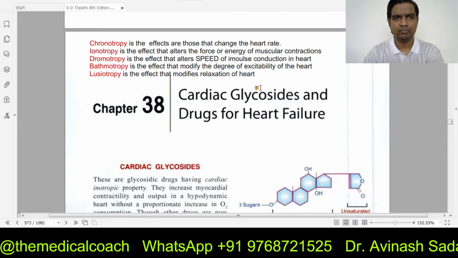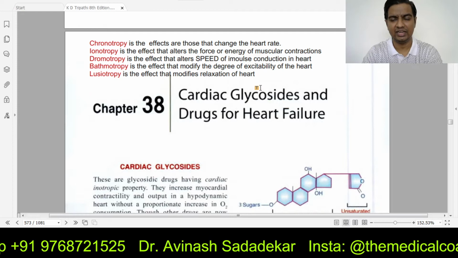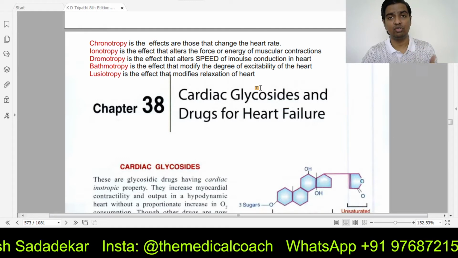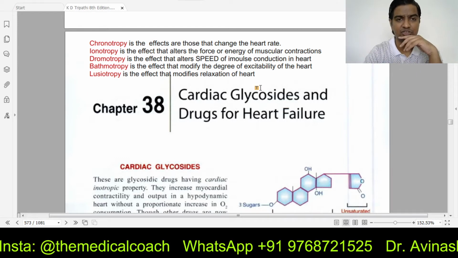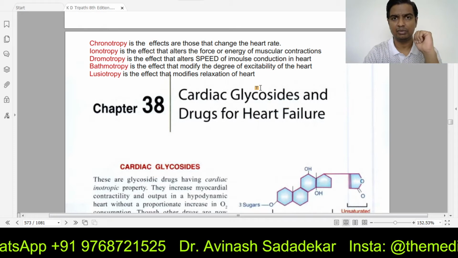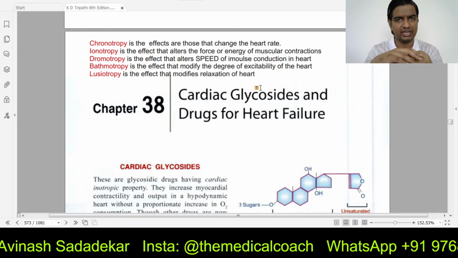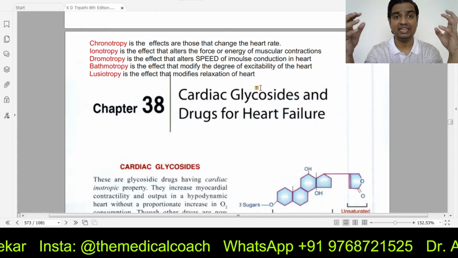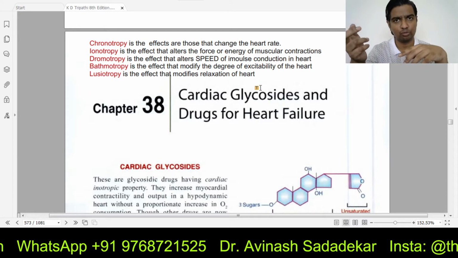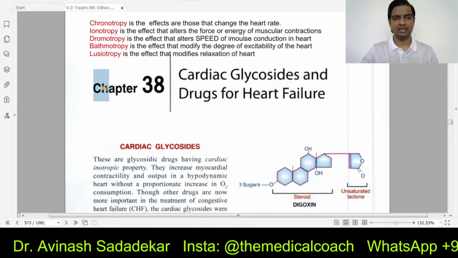Now you might be wondering, are these not related? No, they are not related. You can have high heart rate with poor muscle contractions. Simple. You can have positive dromotropy, increase in speed of impulse conduction, but heart rate might be low. The speed of impulse might be great, but the heart rate might be low. So I hope you have understood that these words, all of them pertain to heart. They are referring to the heart, but they are not really interconnected. It's not necessary that a positive chronotropic drug will be positively ionotropic also. Getting the idea? If this is clear, let us start with chapter number 38.